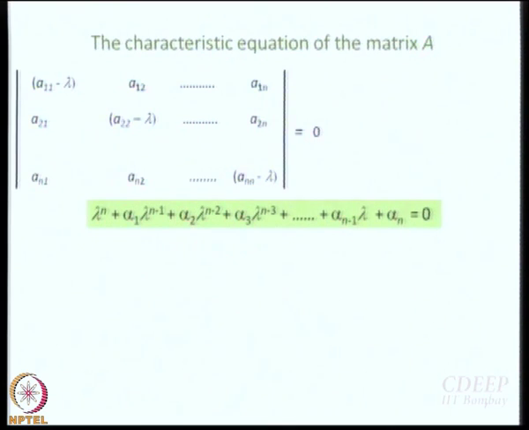How many roots will be there? N number of solutions, n number of roots, lambda 1, lambda 2, lambda 3, etc., lambda i, then again up to lambda n, right. So here you see we are going to get n values of lambda, where n is the order of the matrix. Okay. There will be a total of n number of eigenvalues. Sometimes they can be equal to each other, that is a different issue, but nominally it is n number of eigenvalues, and these n eigenvalues are said to span what is called the eigenvalue spectrum.